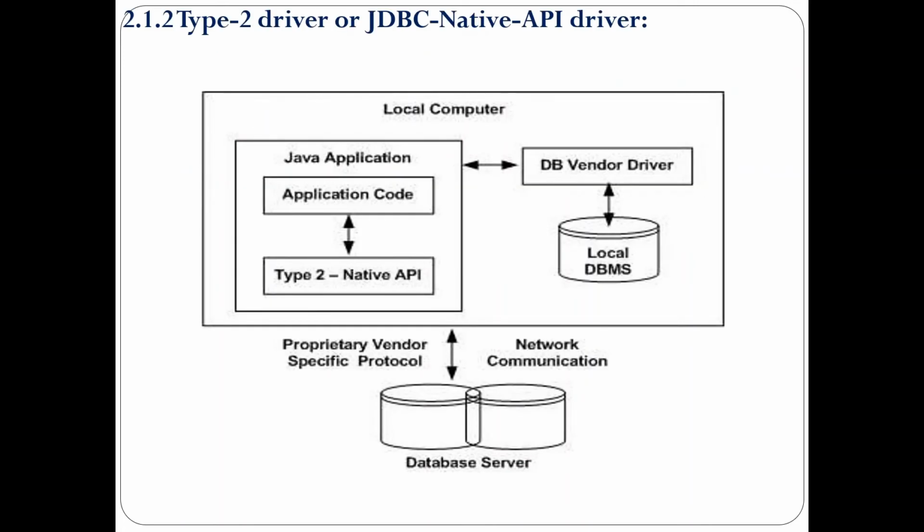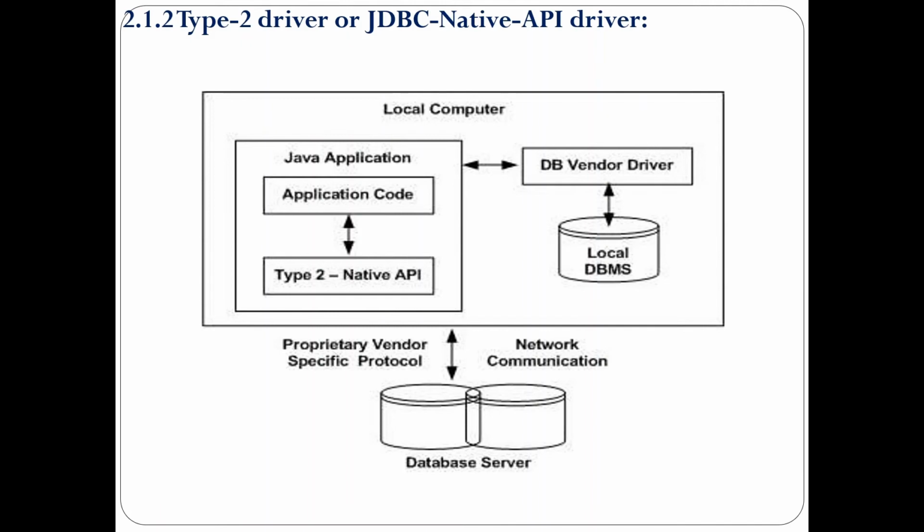In this slide, we are discussing type 2 driver, that is JDBC native API driver. In type 2 driver, JDBC API calls are converted into native C or C++ API calls, which are unique to the database. These drivers are typically provided by the database vendor and used in the same manner as the JDBC ODBC bridge of type 1 driver.